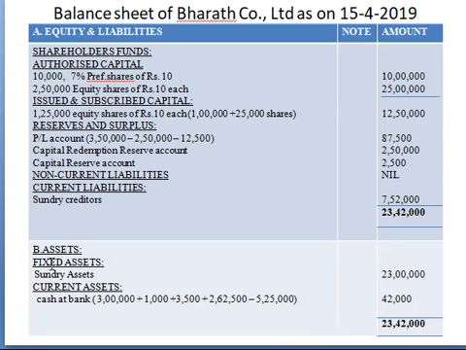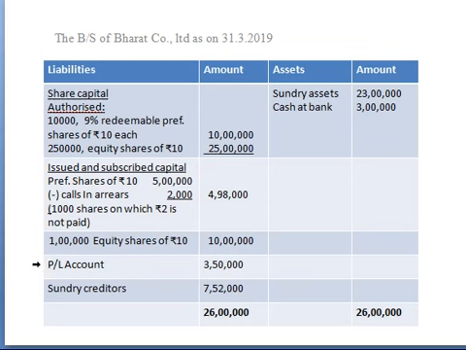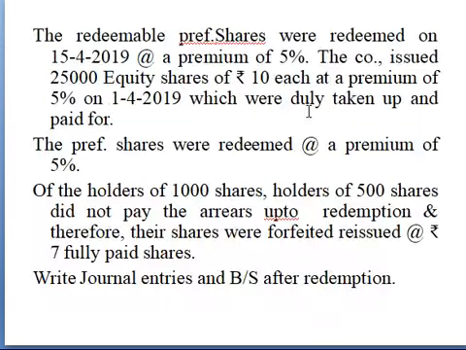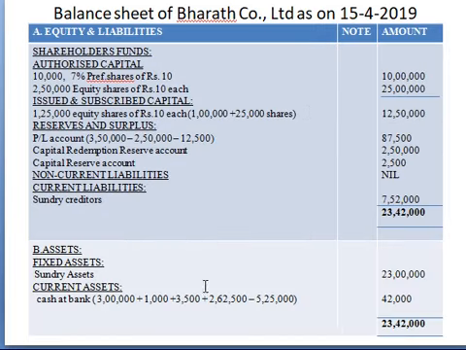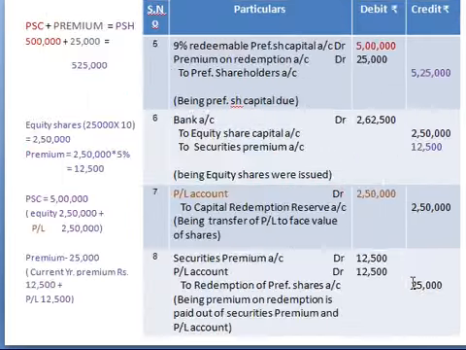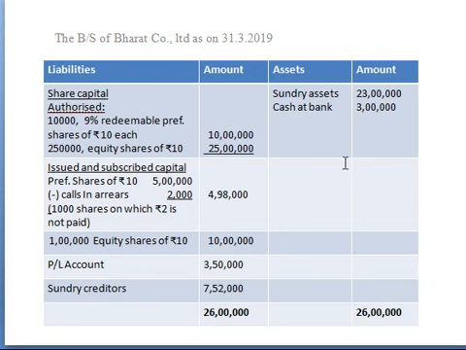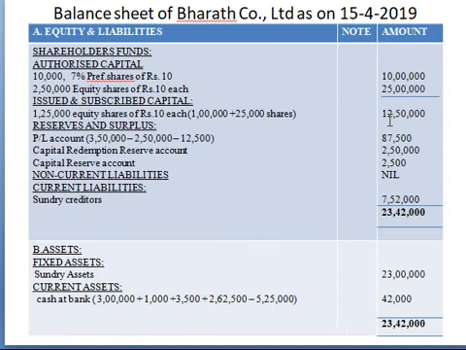Now your asset side, your first one is fixed asset, and we have only 2 assets, that is sundry assets and cash at bank. So sundry asset comes under your fixed asset category. The next, cash at bank, comes under your current assets. Now your sundry asset, which is 23 lakhs as it is given in your problem, so there are no changes. And next is your current asset, cash at bank, which is 3 lakhs. Now see here, cash at bank balance is 3 lakhs.